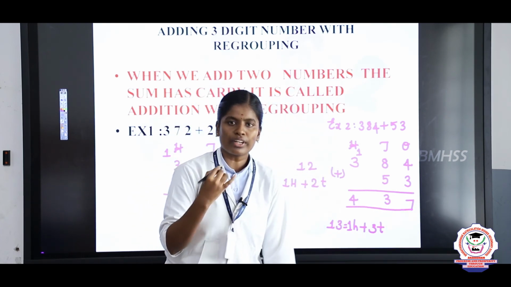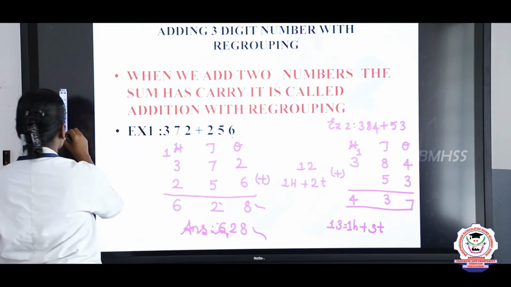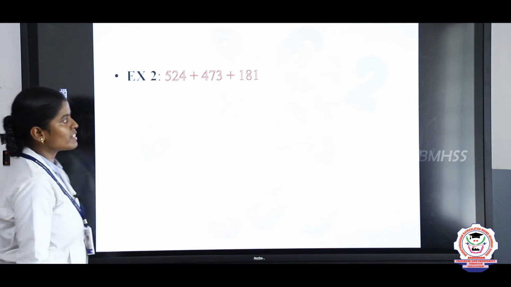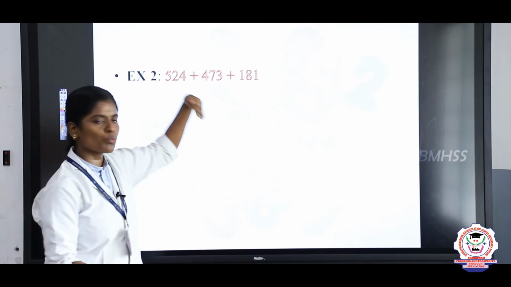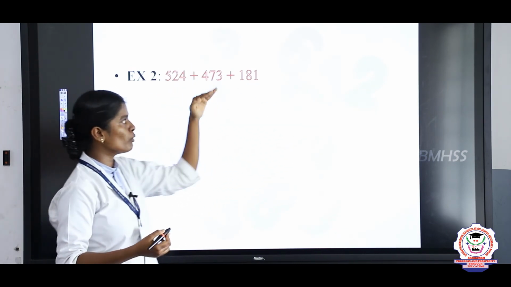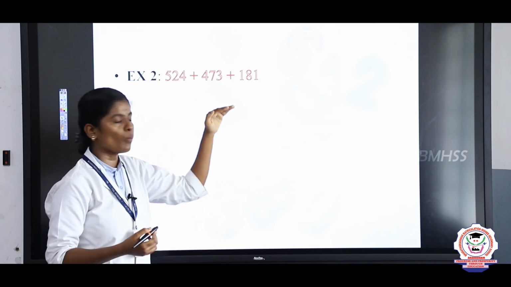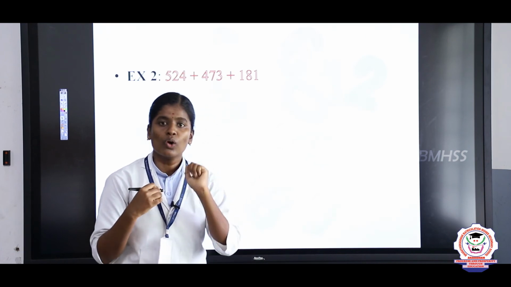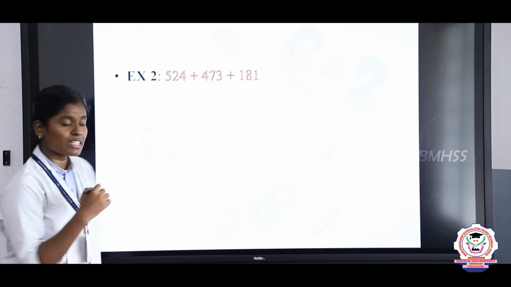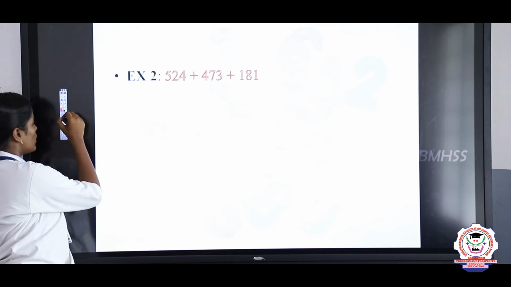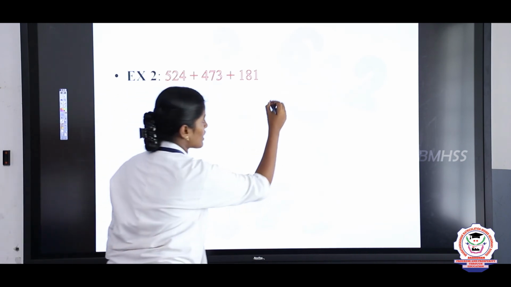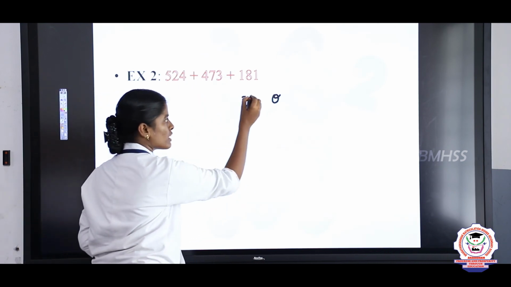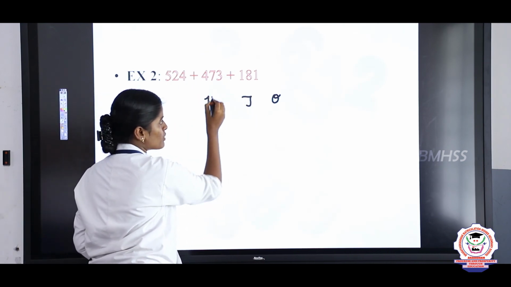Next we will see one more example. Listen. Here we are given the question with 3 groups of numbers: 524 plus 473 plus 181. Okay, first you are going to write the place values. What is the first place value? The first place value is ones. Next, what is the second place value? The second place value is tens. And the third place value is hundreds.